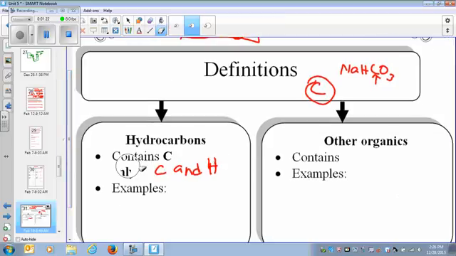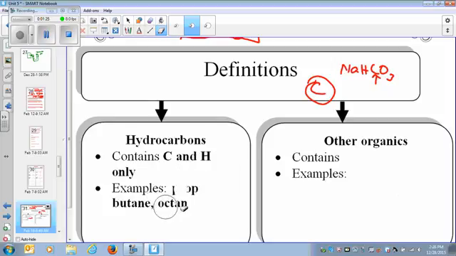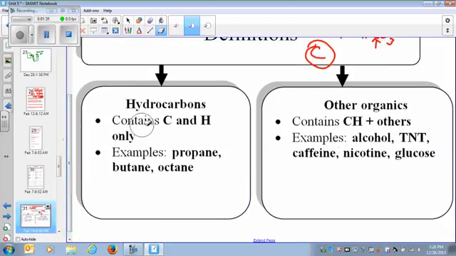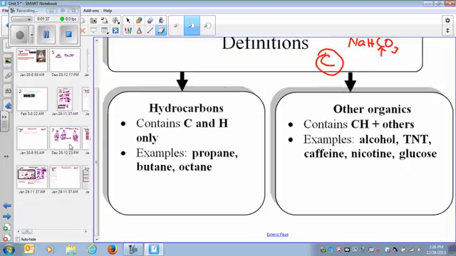Carbon and hydrogen only. Examples are propane, butane, hexane, heptane, octane. These are the chain of organic compounds that we need to know about. So by definition, organic compounds are the carbon-based compounds. We call them hydrocarbons.